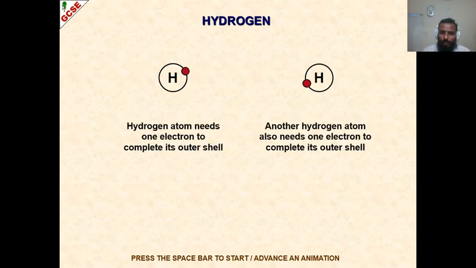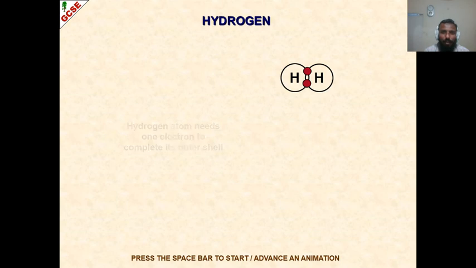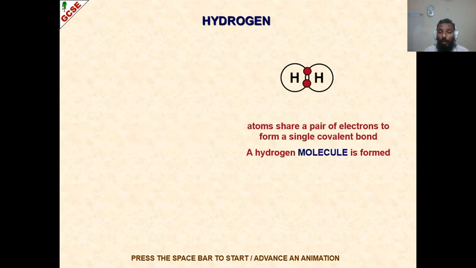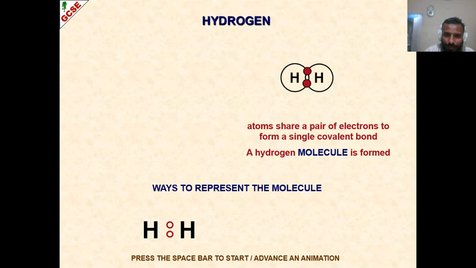Hydrogen, the same situation I just explained. They both need 1 electron. What will they do? They will come close. Here you go. And they will make a bond. That bond is called a shared pair linkage, and that becomes a molecule now. Initially, what were they? They were single atoms, hydrogen atoms. Now they have become a molecule of hydrogen gas. Great. Cool. Now, this is the representation of the hydrogen molecule. Either you write 2 dots between 2 hydrogens, where each dot represents 1 shared electron, or a single line representing a single covalent bond.